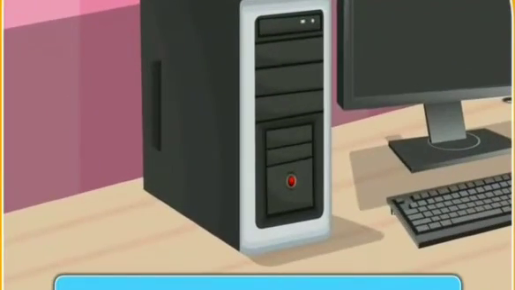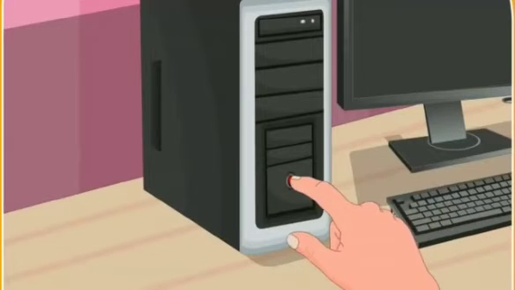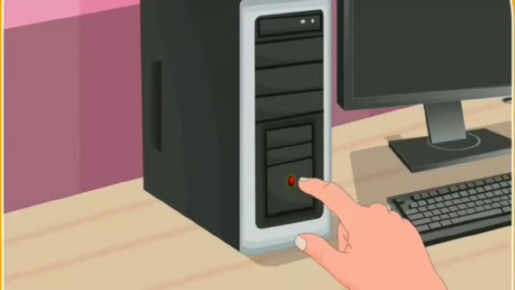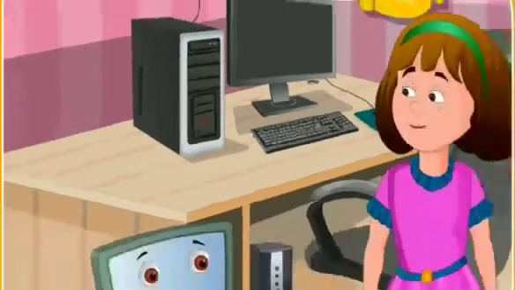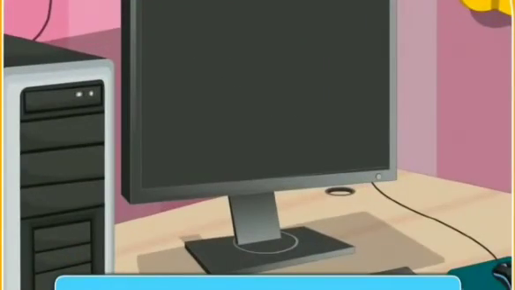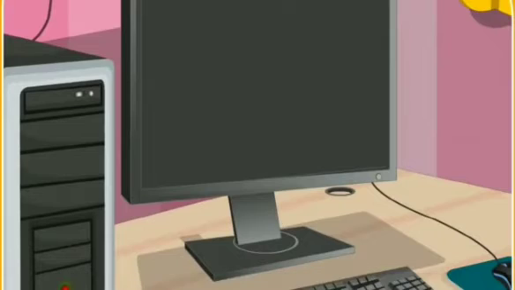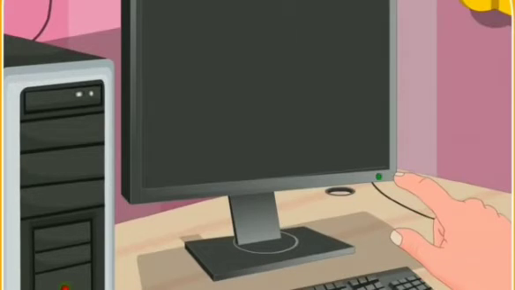Now, switch on the CPU power button. Yes, I have pressed the power button on the CPU. I can hear a faint noise inside the box. It is the CPU starting up. Now, switch on the monitor button. Yes, I have switched it on.